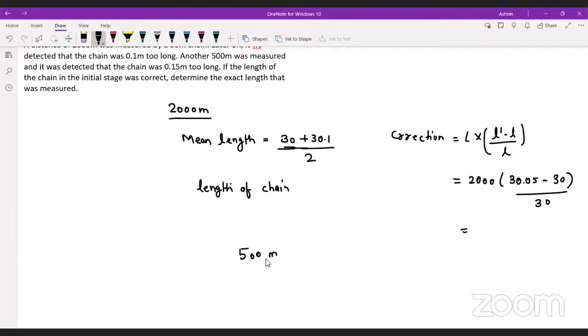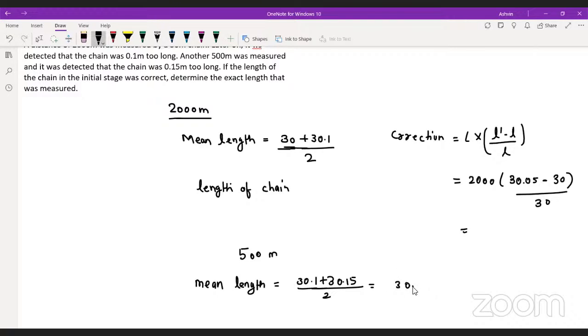Now for the next 500 meter, what happened? The mean length of the chain will be (30.1 plus 30.15) divided by 2.